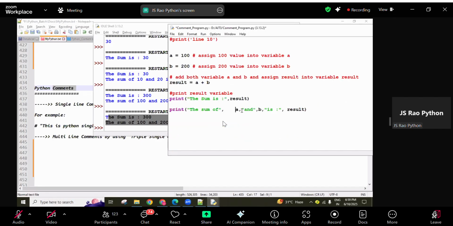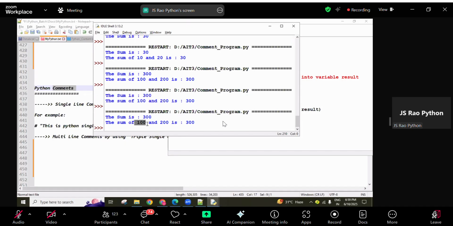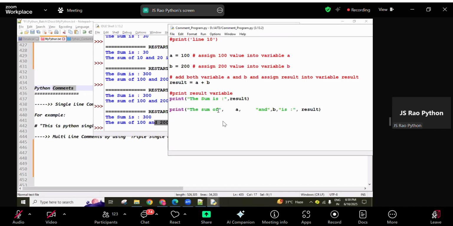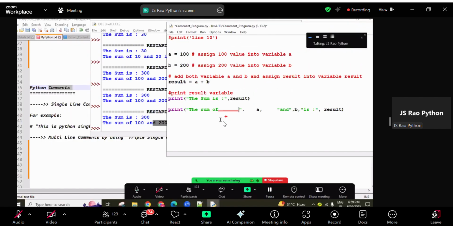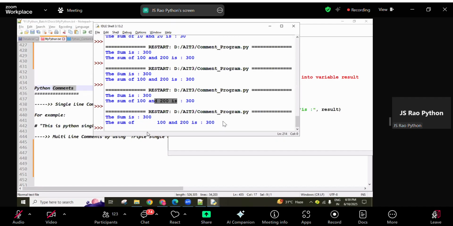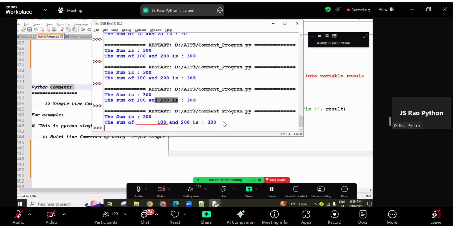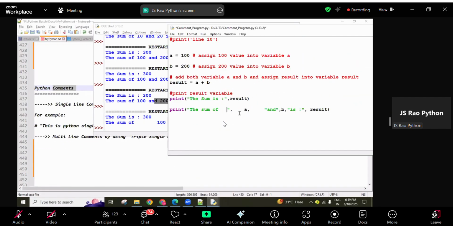Everyone, see here: you can use n number of spaces here, no problem. It is considered like a single space only. But inside the quotations, multiple spaces are considered as multiple spaces. The same number of spaces are counted between the quotations. So remember, depending on the situation, we can use it.